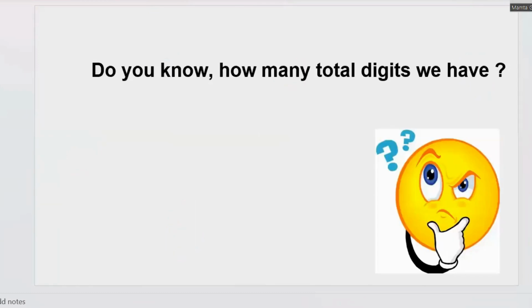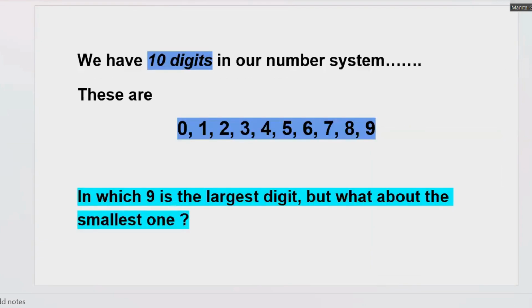Do you know how many total digits you have? Everybody will say infinite. No, I'm talking about total digits, not total numbers. Numbers are infinite, but when I'm talking about digits, how many do we have? We have a total of 10 digits, and what are those 10 digits? 0, 1, 2, 3, 4, 5, 6, 7, 8, 9.